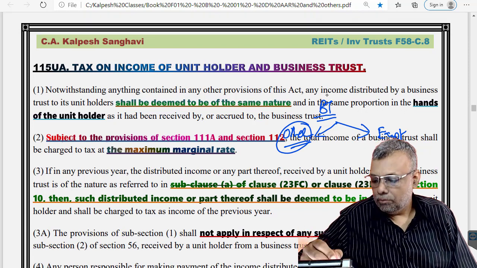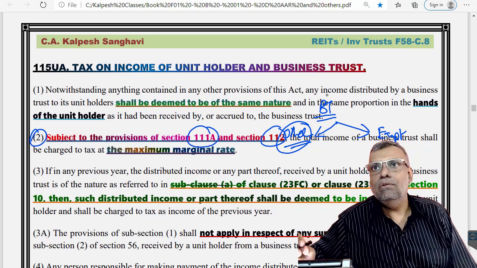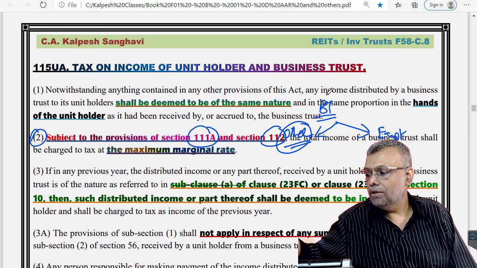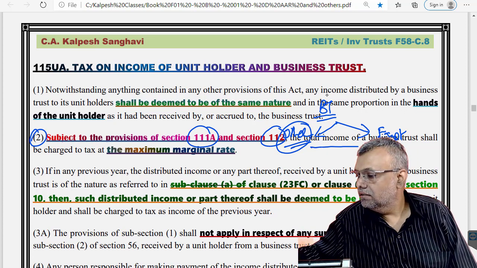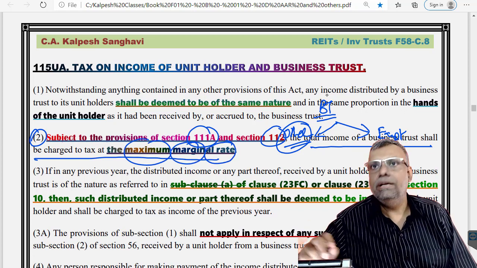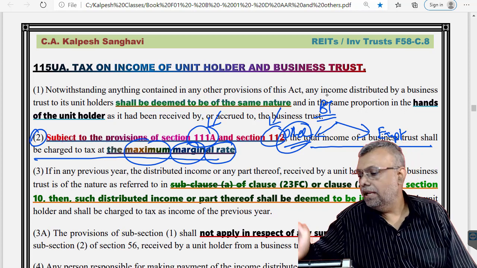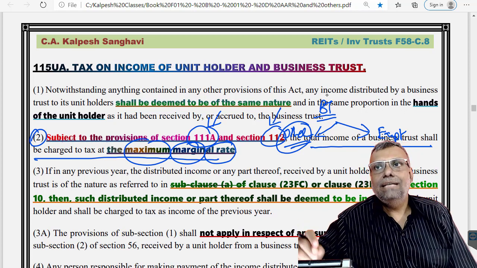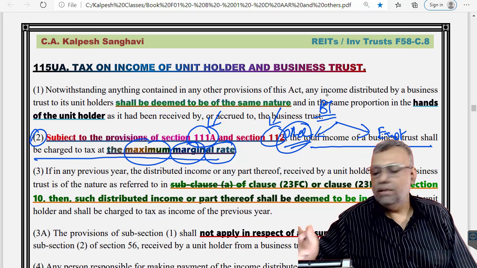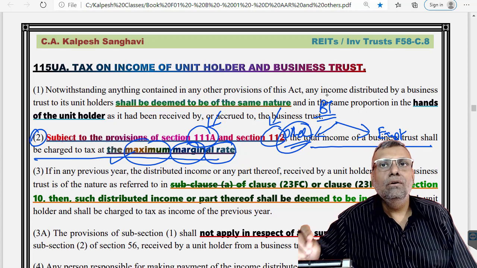Subclause 2 makes it very clear: subject to 111A and 112, that is, the incomes covered by special rates. If you are covered by these types of incomes, 111A or 112, then you will have that particular rate of tax. Otherwise, by default, any other income will be chargeable at the maximum marginal rate of tax.